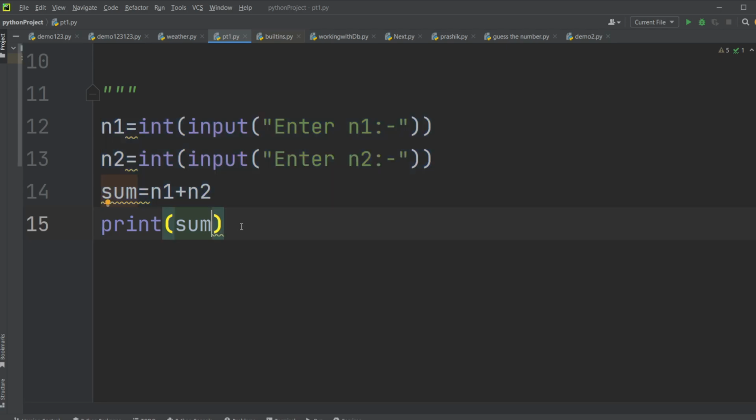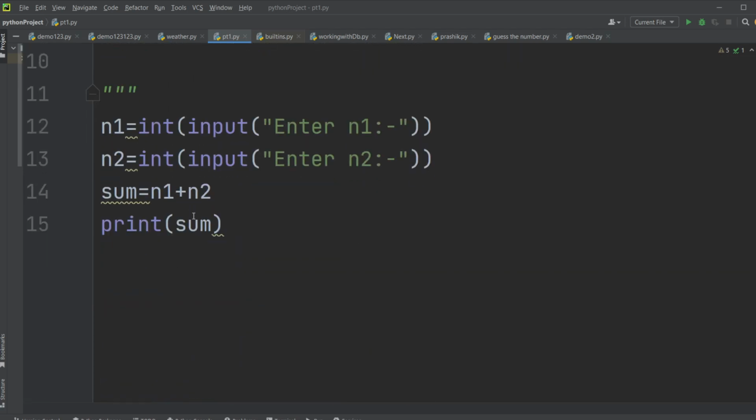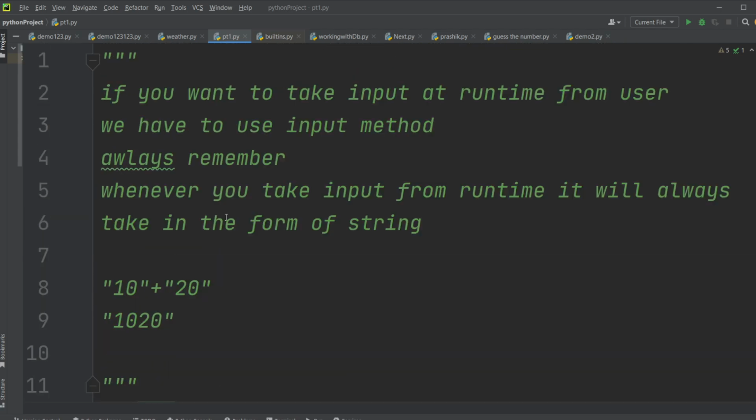But if you know how to create a variable and how to take input from user, then it will be fine. If you have not understood it, we will repeat it again. That is how basic data type conversion happens. Always remember, whenever you take input from user, it will always be taken in the form of string, and if you want a number or other type, you have to convert it. So that is how we work with variables and input types, or how we can take input at runtime.